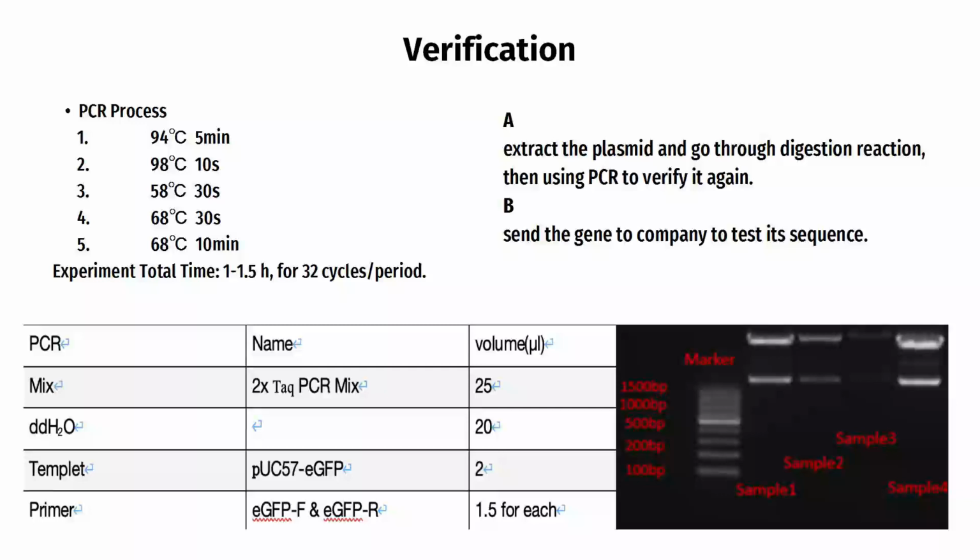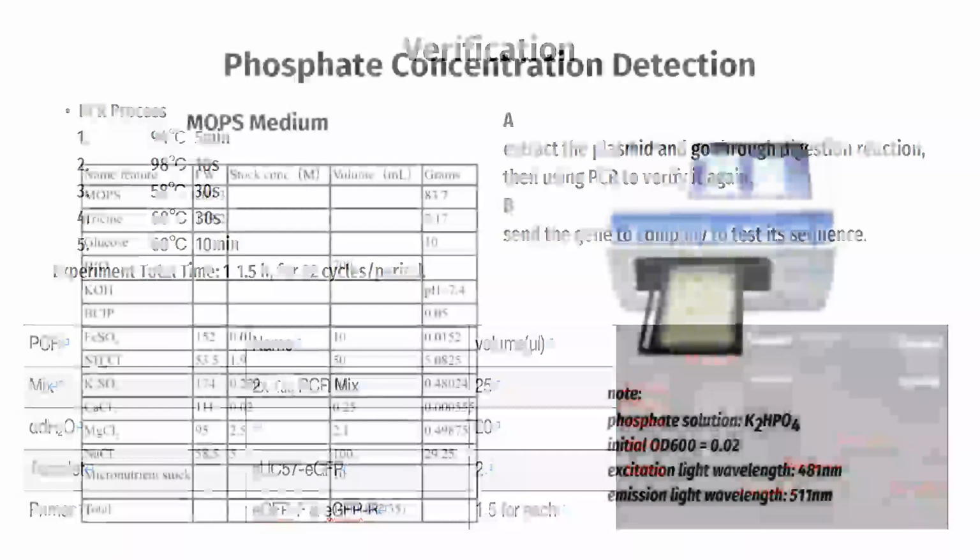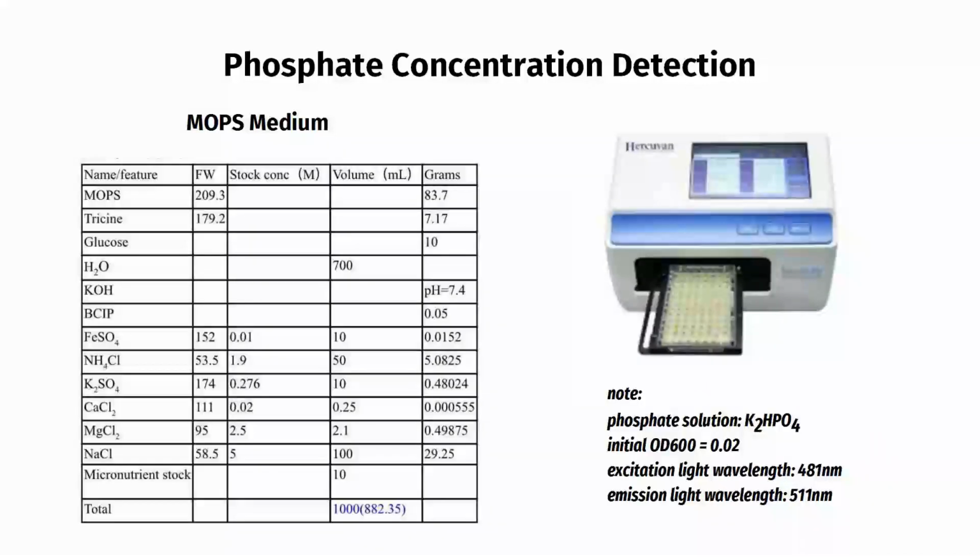This is the result after the DNA digestion experiment. We can clearly see the two bands representing the EGFP and the vector, which proves that our connection went on successfully. Also, we have sent the products to a company to test the sequence. Then we will produce the MOPS medium to simulate the wastewater. These are the ingredients. And then we put the E. coli containing PhoA-EGFP and the E. coli containing only GFP into the medium and allow them to grow and react, which gives the final verification.